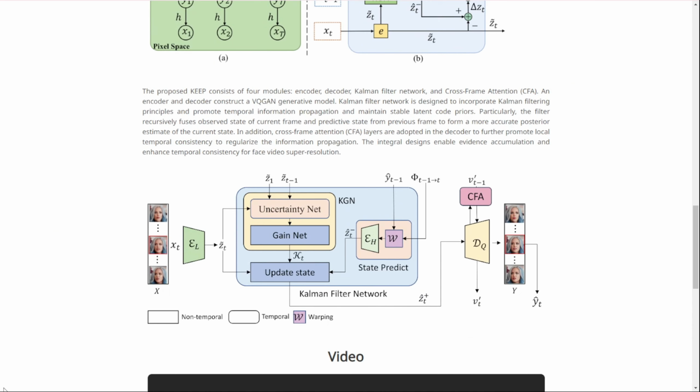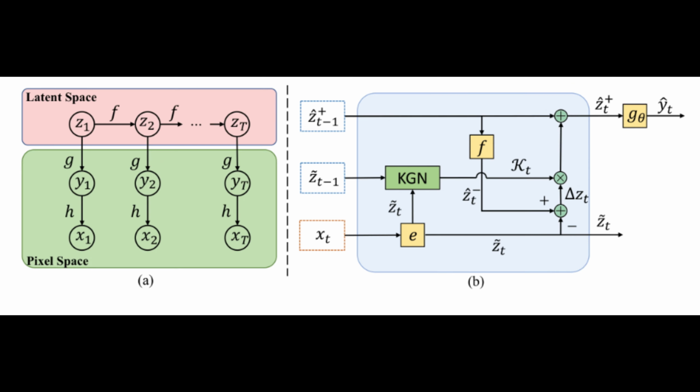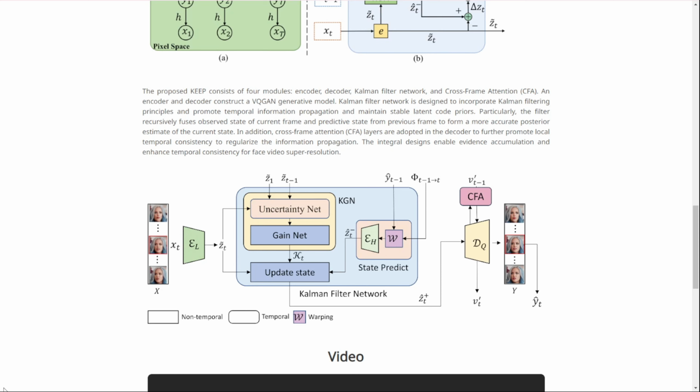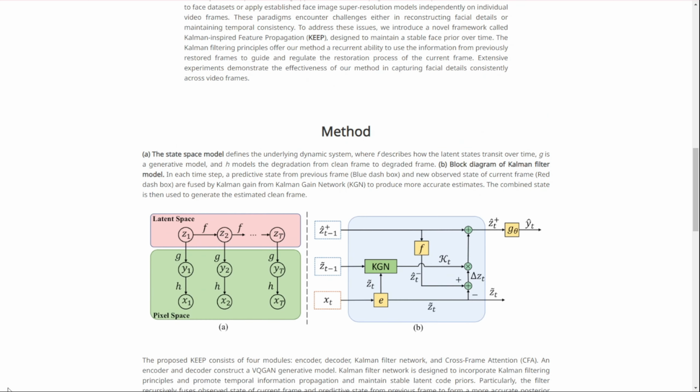Technically speaking, KEEP operates in the latent space of a pre-trained face super-resolution model called CodeFormer. It recurrently updates the current latent state by incorporating information from preceding frames. This is done through a custom Kalman filter network, which includes a gain network and an uncertainty network. The gain network determines how much to trust the new information from the current frame versus the prior estimation from previous frames. The uncertainty network helps quantify the reliability of the current estimation.